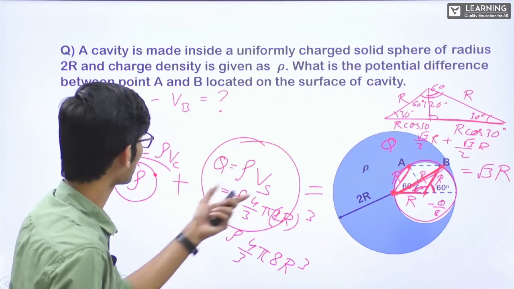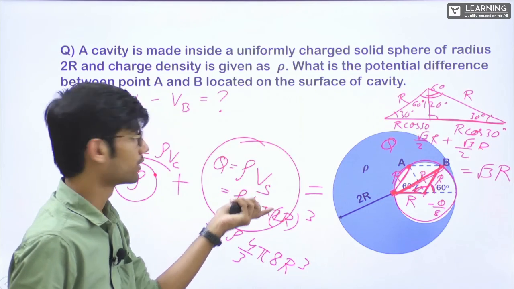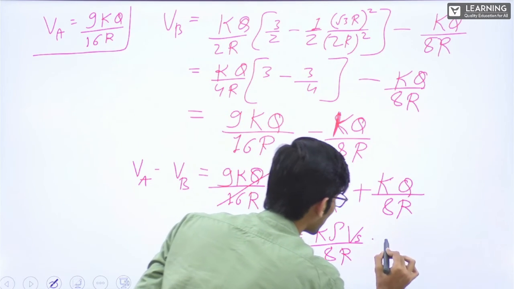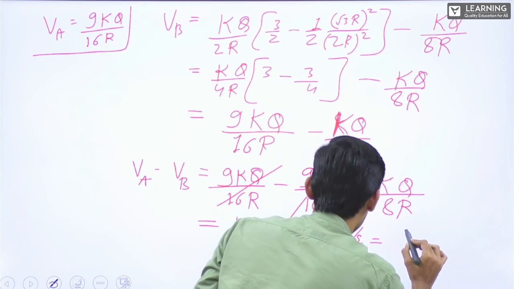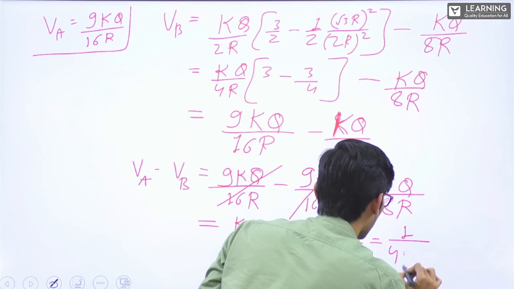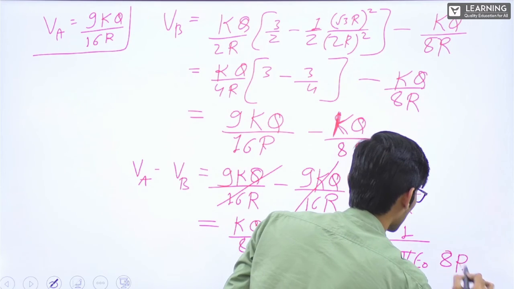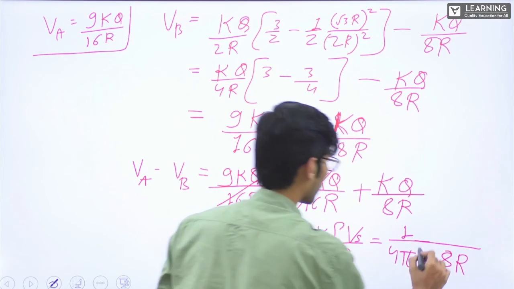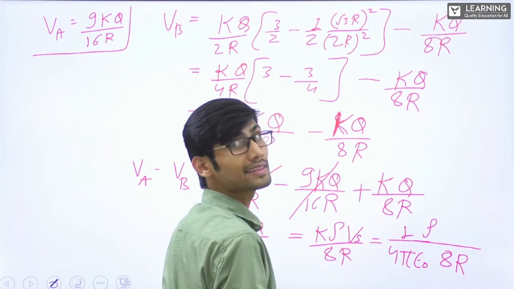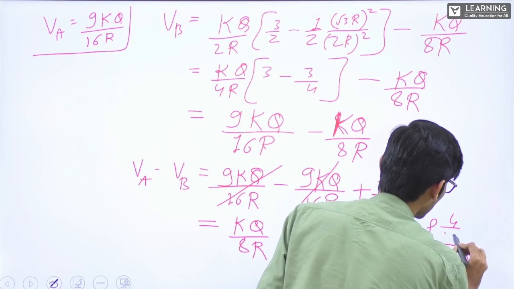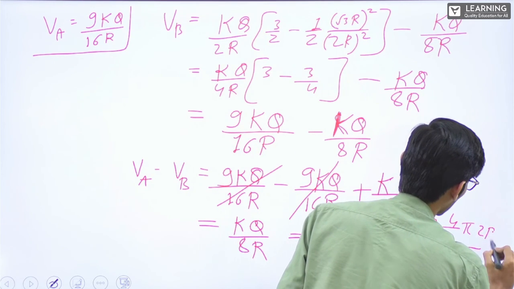That's what Q was. See, Q is equal to rho into Vs, right? So this is Vs. That is equal to K is 1 upon 4 pi epsilon naught, 8R. Here in the numerator, rho Vs is 4 by 3 pi R cube, 4 by 3 pi R cube.